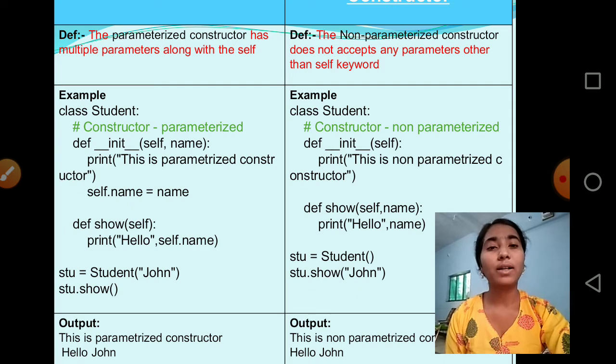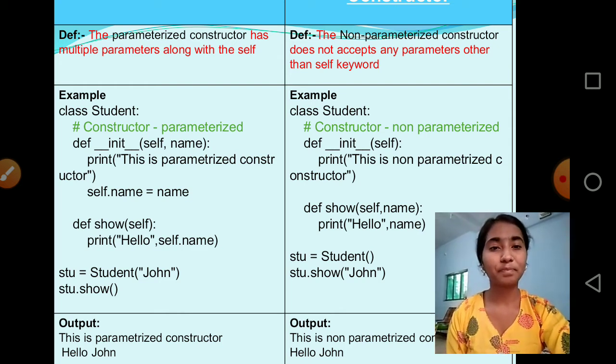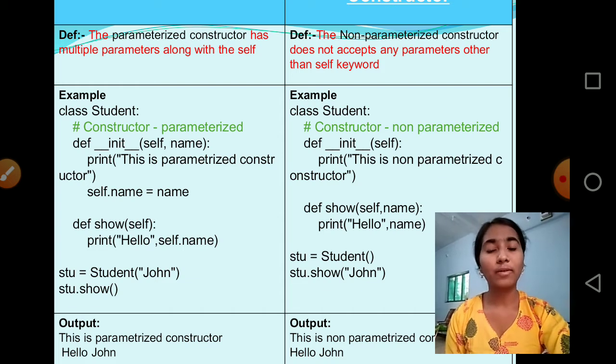For example, we have a class Student which has two methods: a constructor method and a show method. In the constructor method, we print "this is a parameterized constructor", which accepts self and name as arguments, and in the show method, we print hello and self.name, which accepts self as a parameter. stu is the object of the Student class which accepts John as a parameter, and stu.show will invoke the show method from the Student class. The output we will get is: this is a parameterized constructor, hello John.